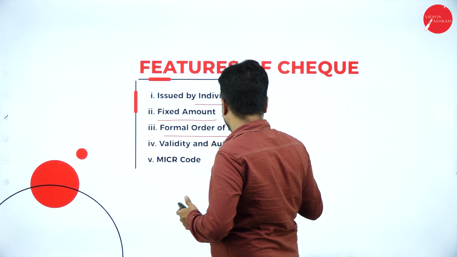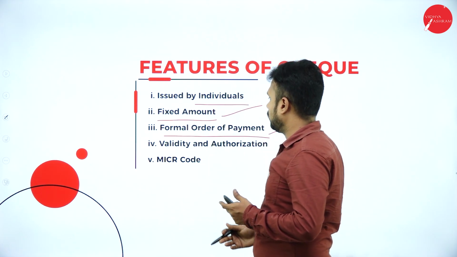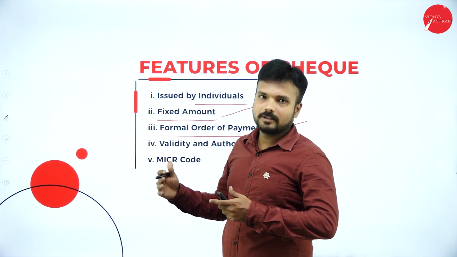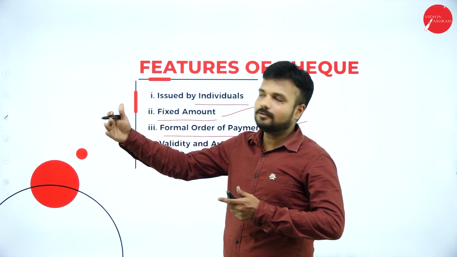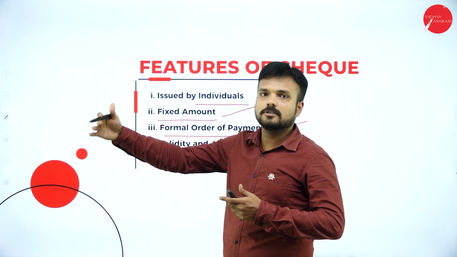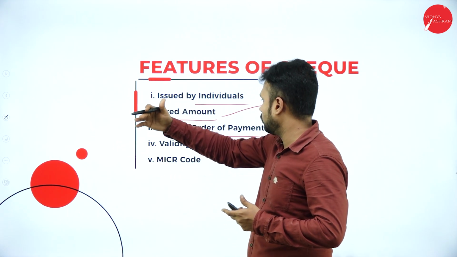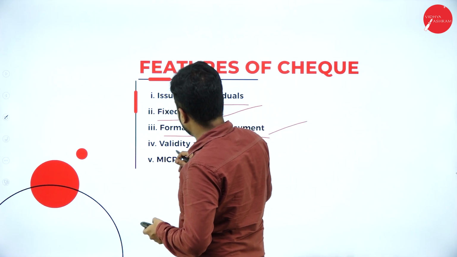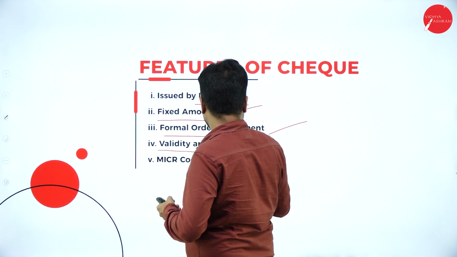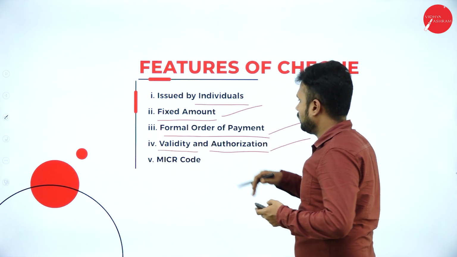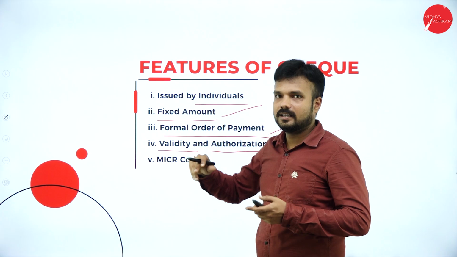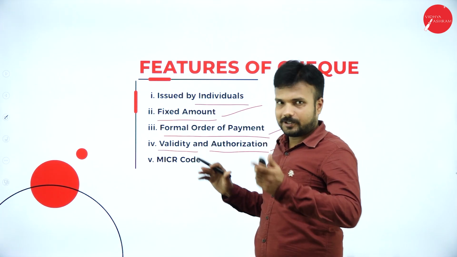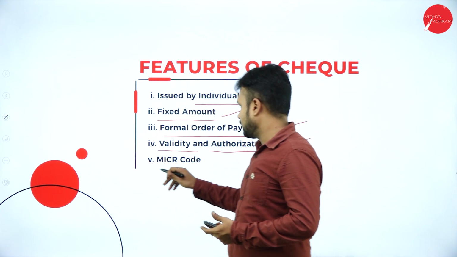Formal order of payment. Okay, so it is a kind of formal payment that is going to happen between two parties. If they are going to issue the check, whether it is a legal entity or an individual person, we have a complete right against them in case of dishonor of the check or the negotiable instrument. Validity and authorization. Each and every check has its own expiry date, and also it has its own authorization, the authorized person.